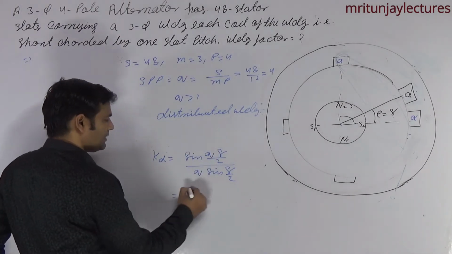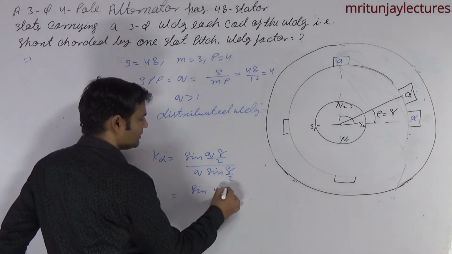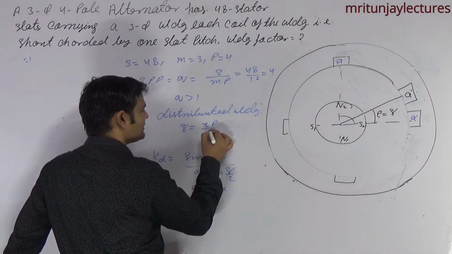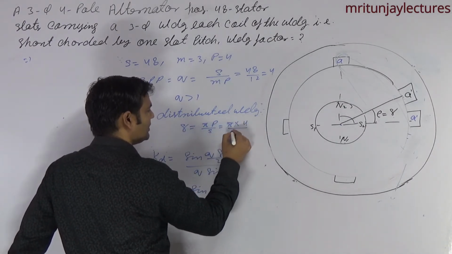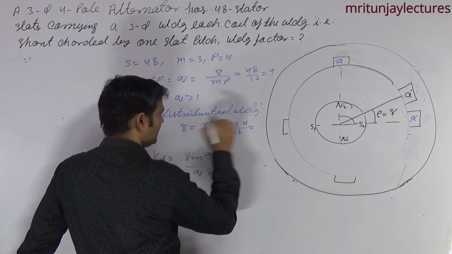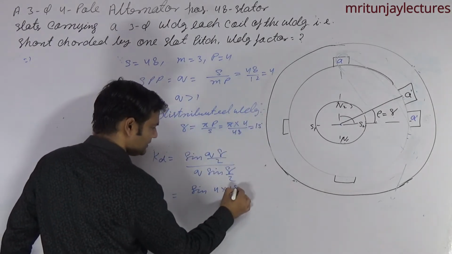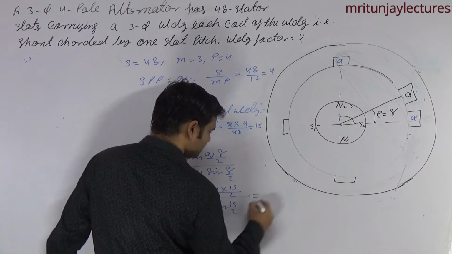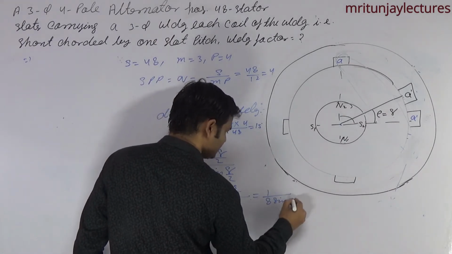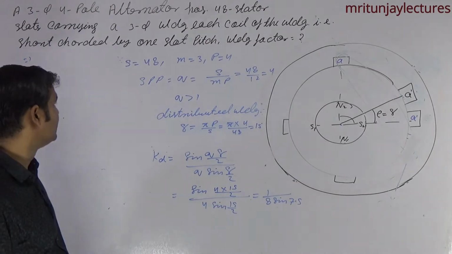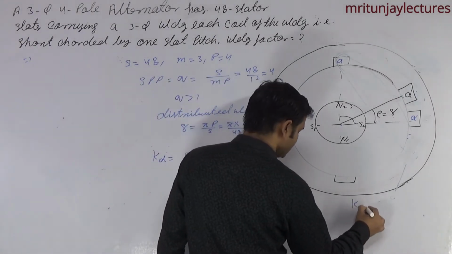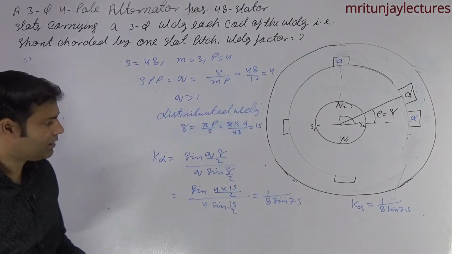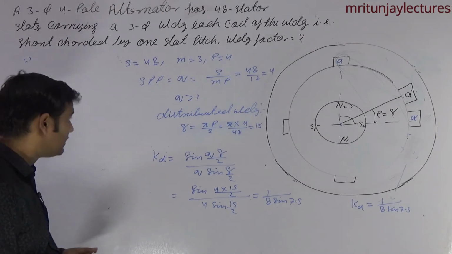Now putting values here: what about Q? Q is 4. What about gamma? Gamma is equal to pi P divided by S, that is pi into 4 divided by 48, that is 15 degree. So sine of 4 into 15 divided by 2, divided by 4 sine 15 divided by 2, finally 1 by 8 into sine of 7.5. That is Kd. Kd is equal to 8 sine 7.5. It is clear?